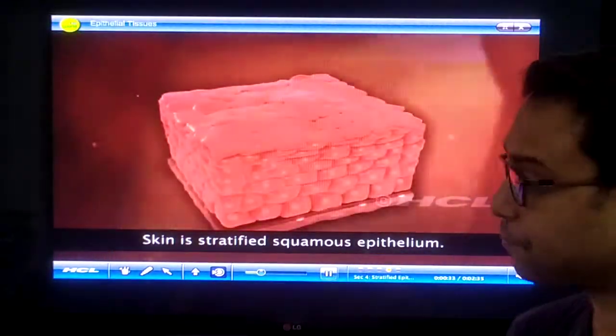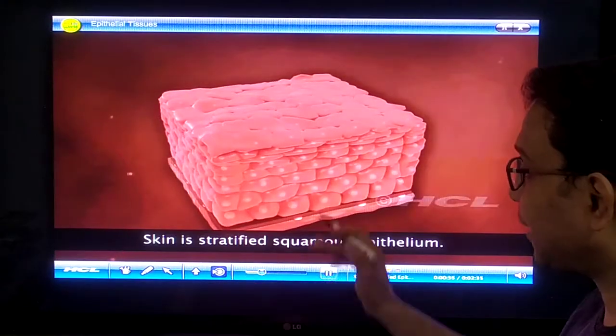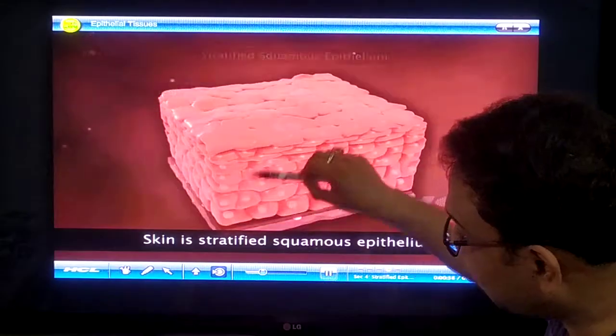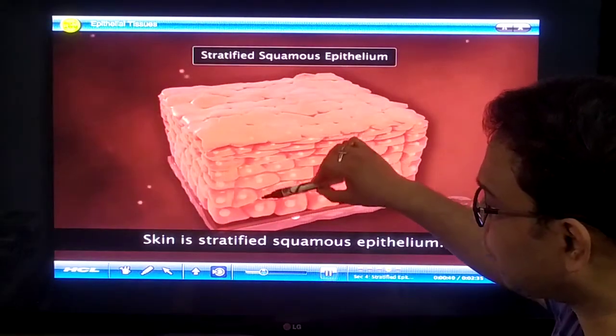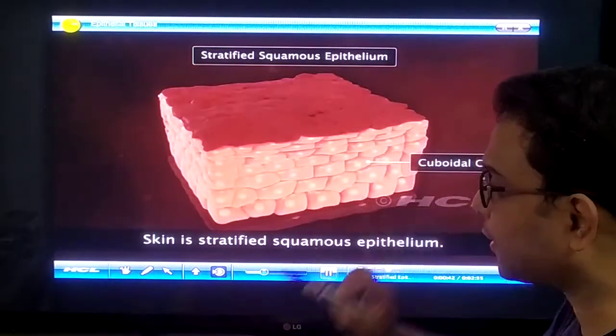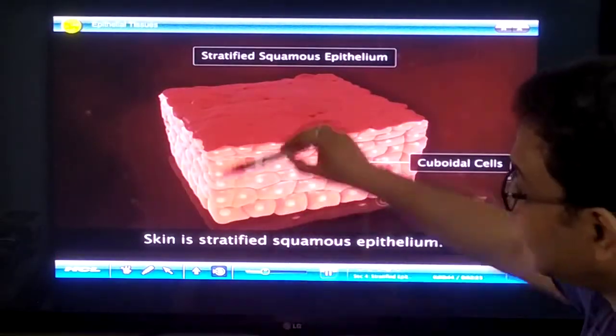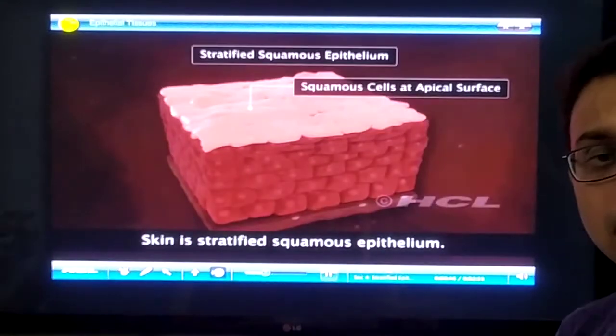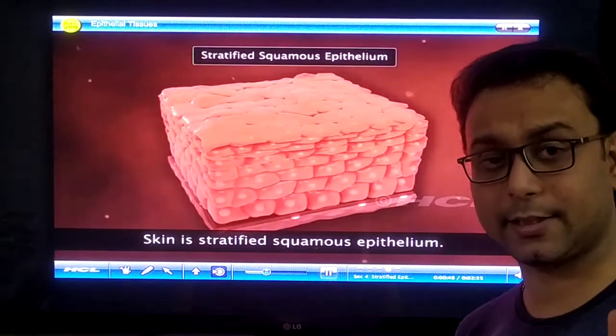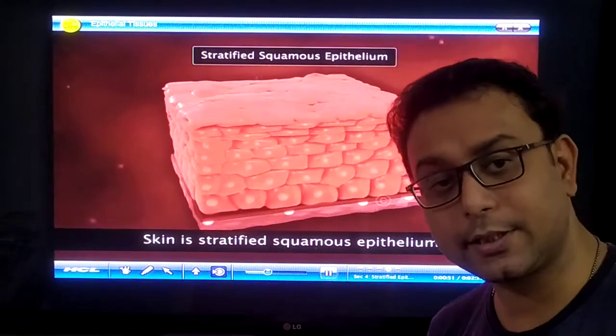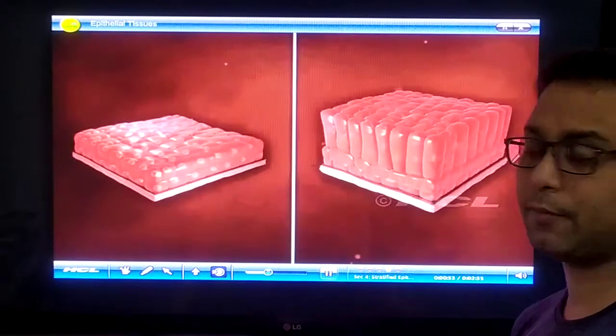Skin is a stratified epithelium, a multi-layered structure. Continuously new cells are added at that particular point. But the outer covering of the skin is dead cells. Why? Because it resists bacterial infection.